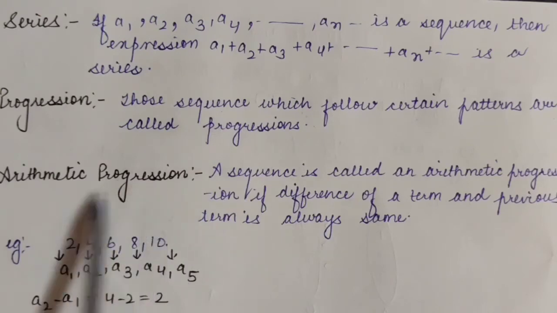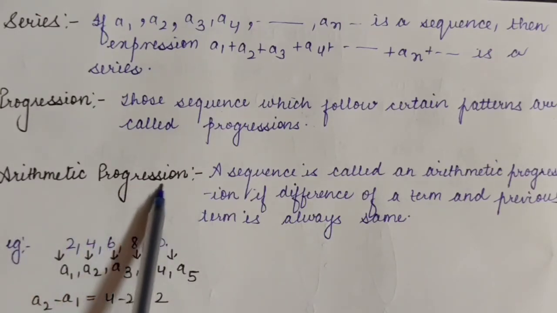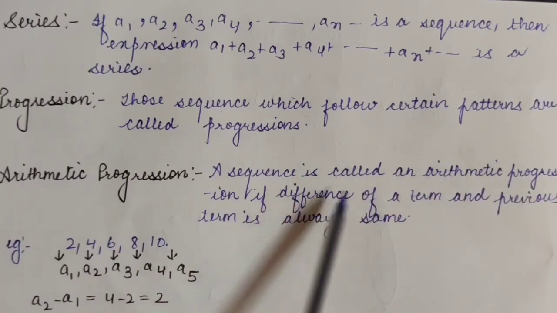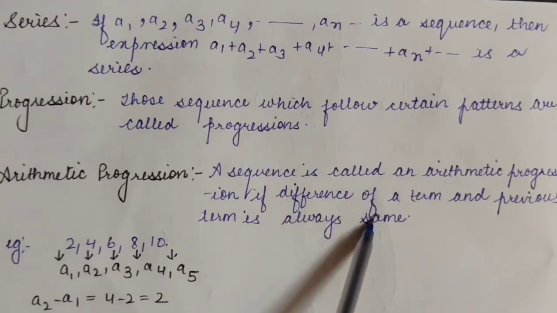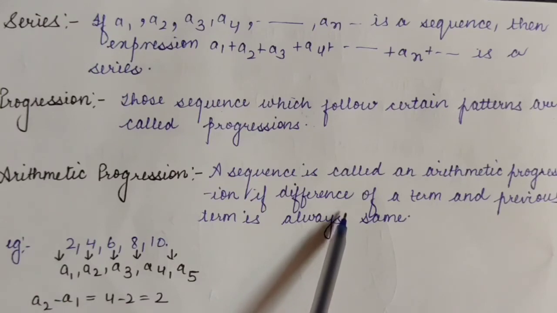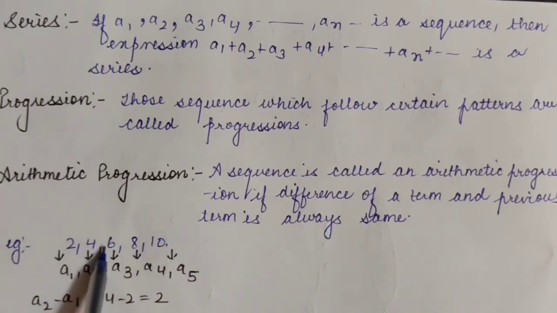So now students, what is the arithmetic progression? I think you would be aware of this. A sequence is called an arithmetic progression if the difference of a term and the previous term is always the same. So in our language we can directly say that the common difference must be the same. Suppose I have taken an example here: 2, 4, 6, 8, 10.